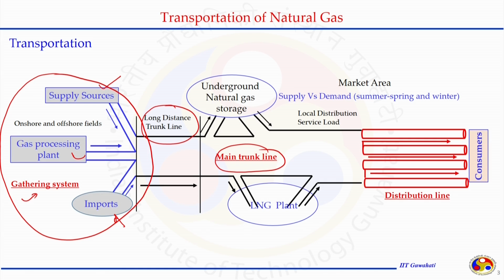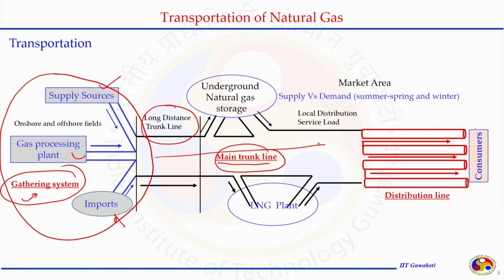If we classify this broadly, we have three types of pipeline systems. The gathering system, where we collect gases from various sources such as imports, gas processing plants, and supply sources, then the gas goes through the main trunk line, traveling a very long distance.